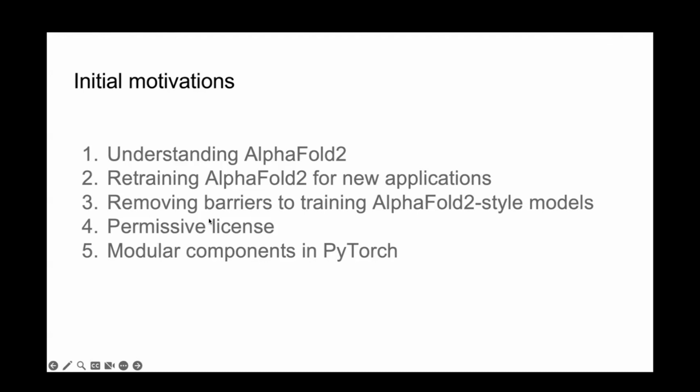We wanted to release the parameters for AlphaFold 2 under a more permissive license than the one DeepMind initially used. In fact, this motivation was sort of obsoleted in January 2022, after the release of OpenFold, when DeepMind changed the license on the original parameters. So you can now use the original AlphaFold 2 parameters in commercial applications, which is nice. And then, as I mentioned, we wanted to make all of these new components available in efficient, modular PyTorch code that you can just plug and play in other applications. And that's what we did.